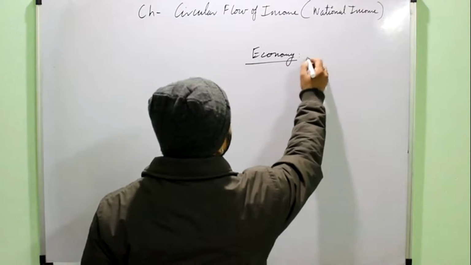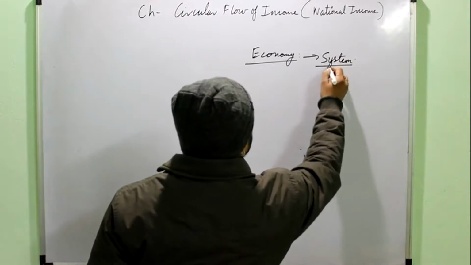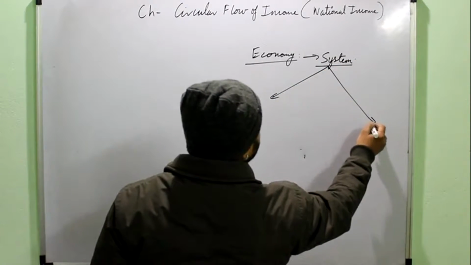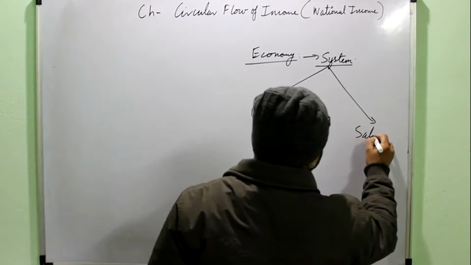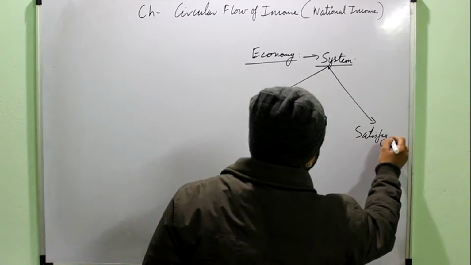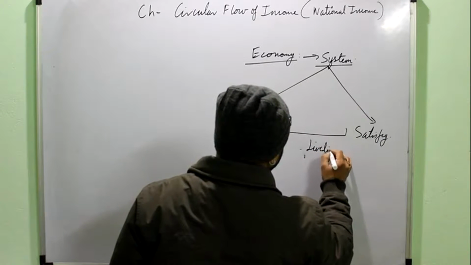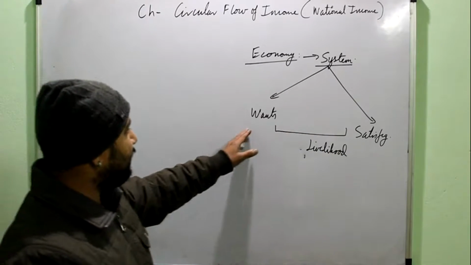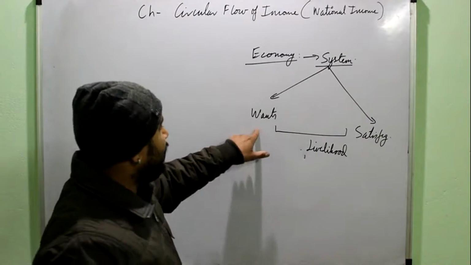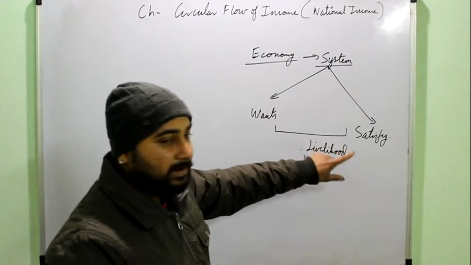We have already discussed that economy is a system which is providing you means to satisfy your wants, and it also provides you the source of livelihood. For example, want could be any requirement, like want for food, hunger will be satisfied by the food.